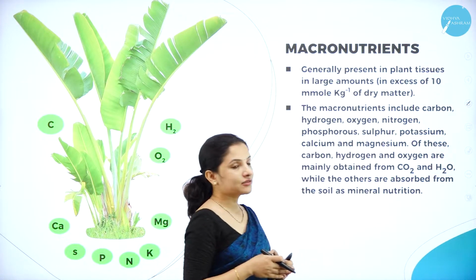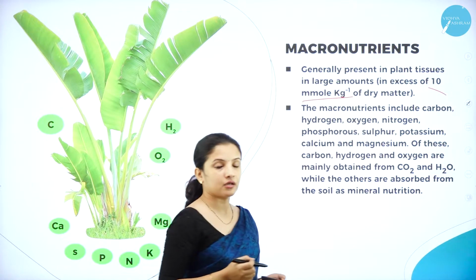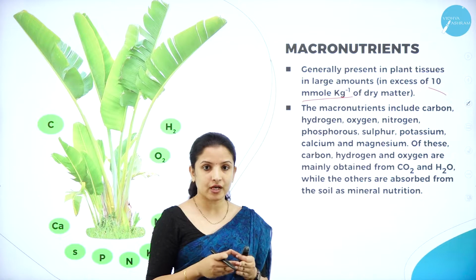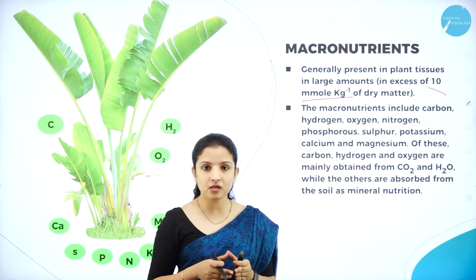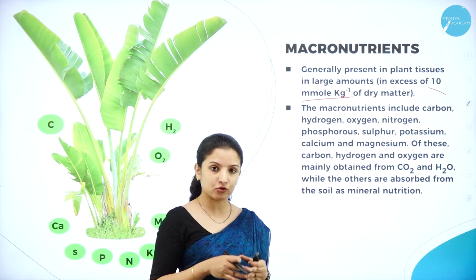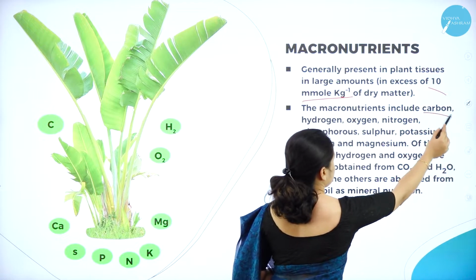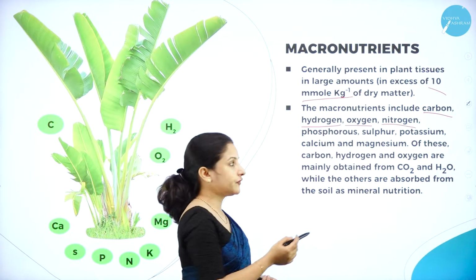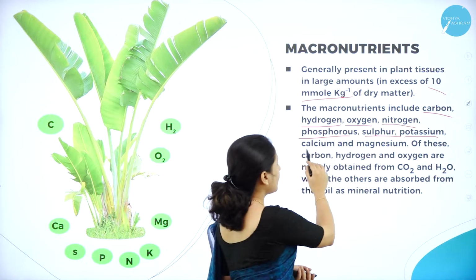That is, in excess of 10 millimole per kg of dry matter. Whenever the plant dies and we take the weight of the dry matter, if it weighs more than 10 millimole per kg, then whatever elements are present in it are considered macronutrients. The macronutrients include carbon, hydrogen, oxygen, nitrogen, phosphorus, sulfur, potassium, calcium and magnesium.